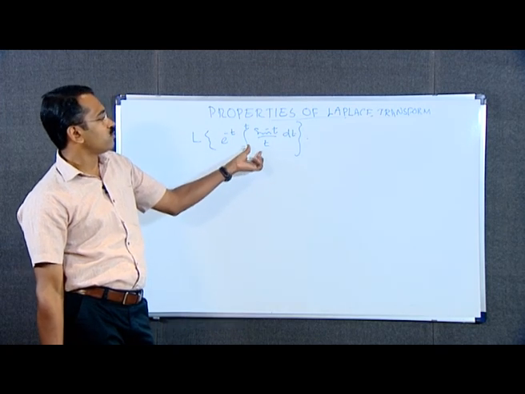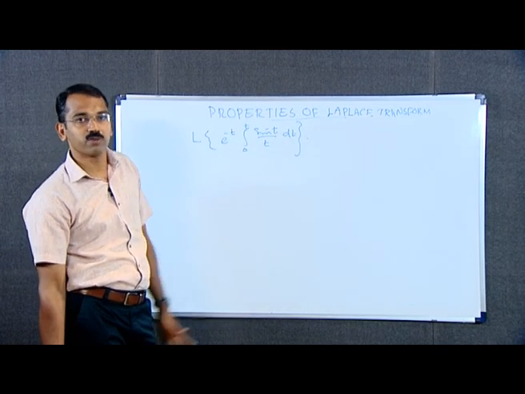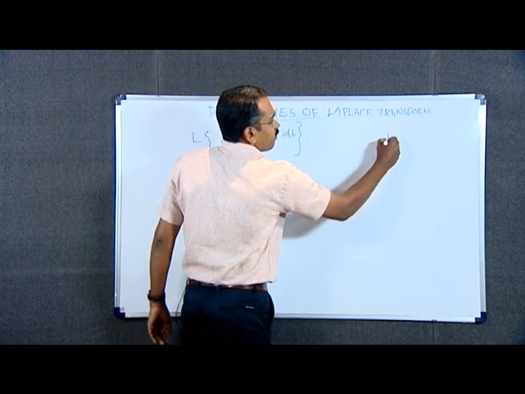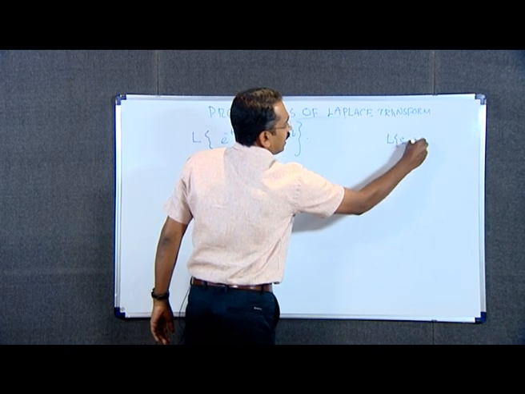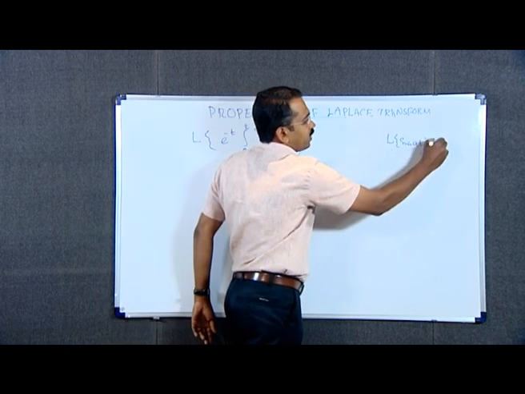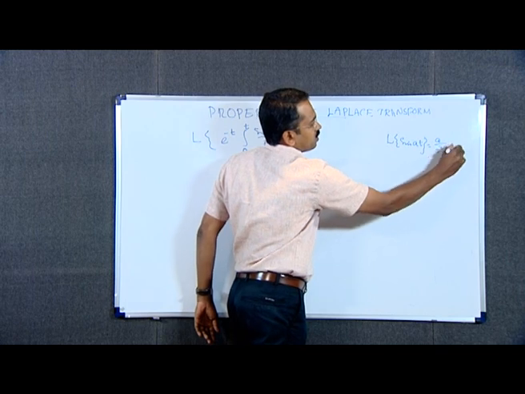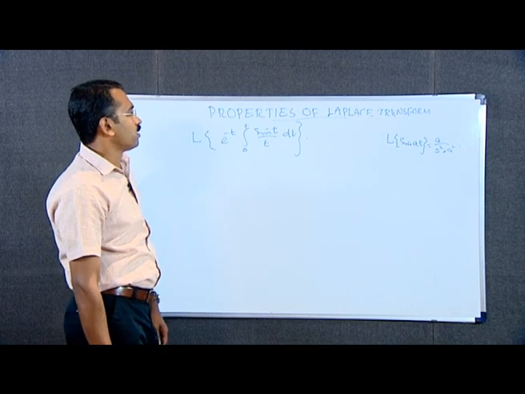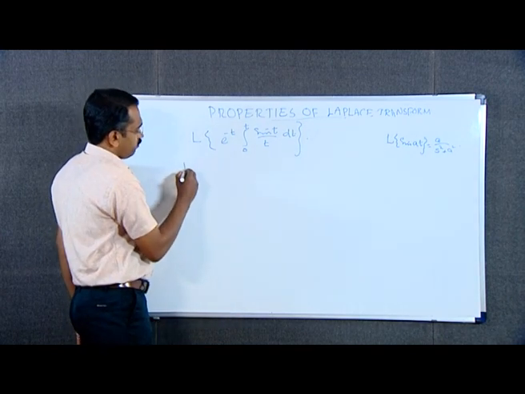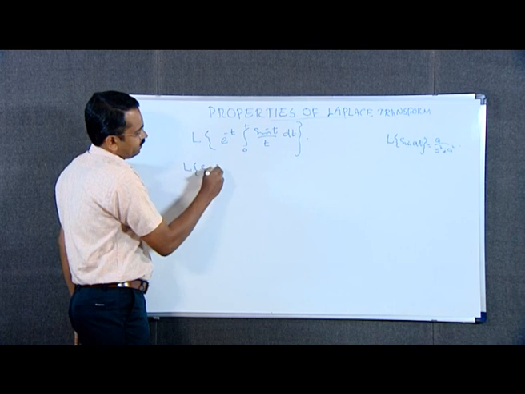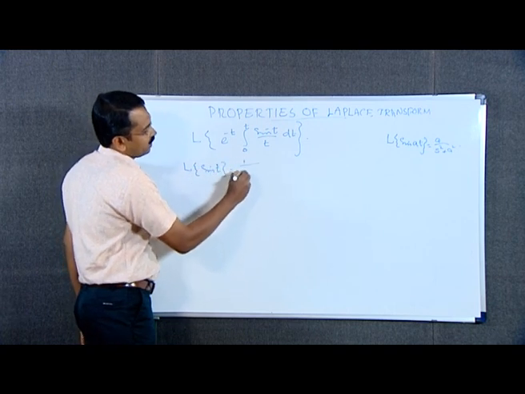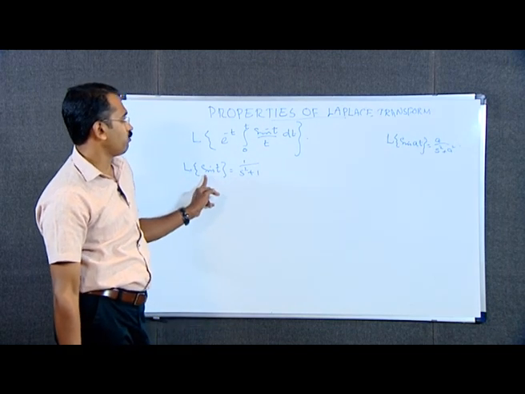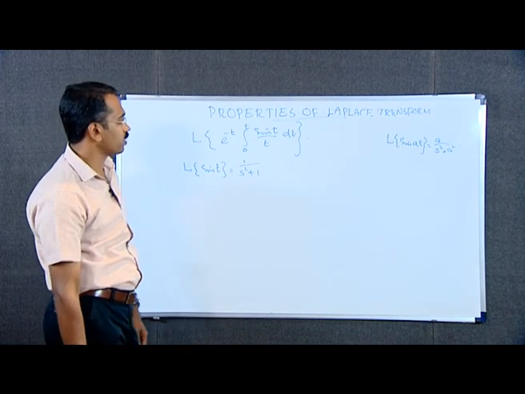Here, first of all, we have to find the Laplace transform of sin t. We know that Laplace transform of sin a t is a by s square plus a square, which is an elementary transform. Therefore, Laplace transform of sin t is equal to 1 by s square plus 1. That is L of sin t equal to 1 by s square plus 1.